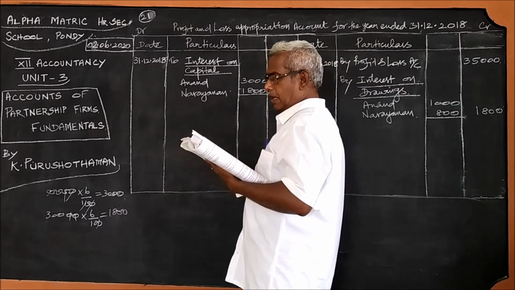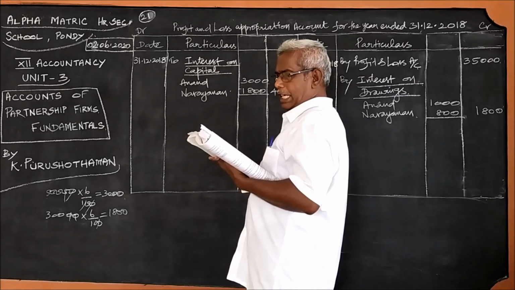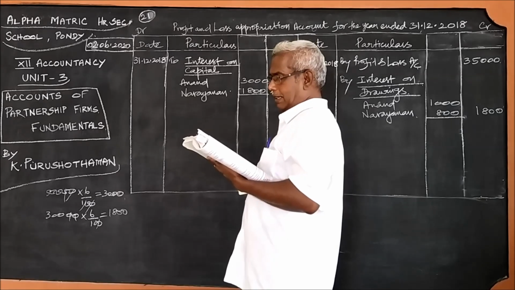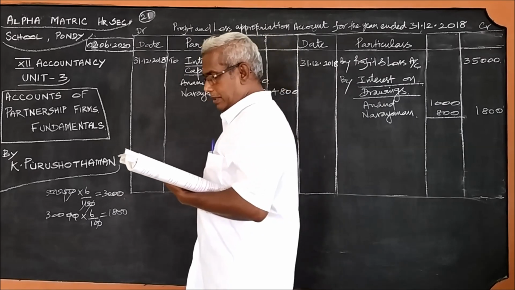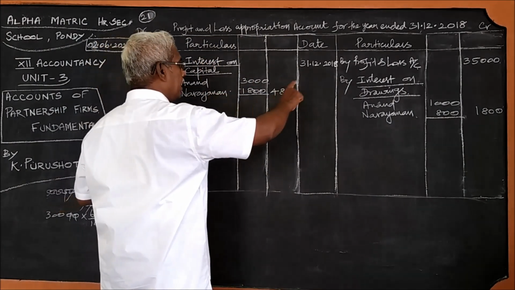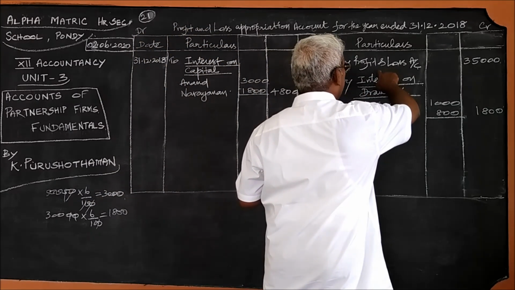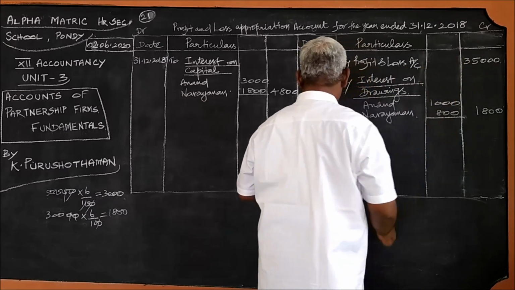Okay, then the third item, the net profit of the firm before considering interest on capital and interest on drawings amounted to 35,000. That is, before calculating this interest on capital and the interest on drawings, the amount of profit earned by the concern is 35,000.